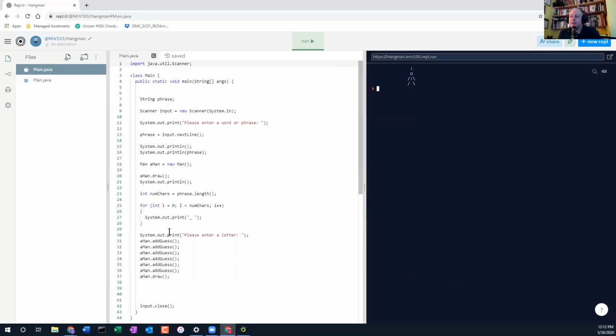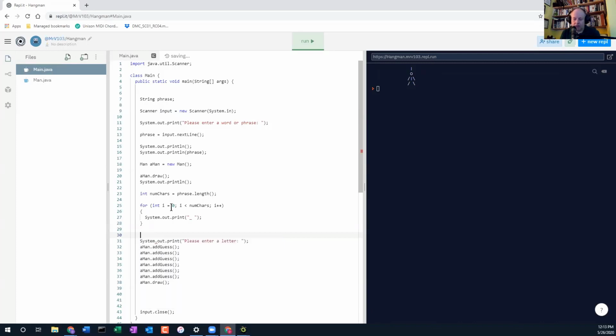But what I want to fix today is to make a loop here where you ask the user for a letter. And we're going to do this while the man is telling us that the game is not over. So we're going to do a type of loop called a while loop. So far, all we've done is for loops, where we're doing a certain number of times. But when you don't know exactly how many times, you're going to go around in the loop till you get that information from somewhere else, like the man class. Then you're going to have to use a while loop instead.